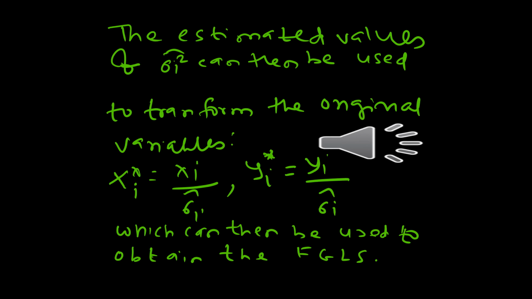With this step, we are almost there. Now that we have sigma hat i squares, they can be used to transform the variables x_i and y_i. So instead of having x_i upon sigma_i, we do x_i upon sigma hat i, which is x_i star. We do y_i upon sigma hat i, which is y_i star. And then we use these variables to do the original regression and obtain beta hat FGLS and alpha hat FGLS.